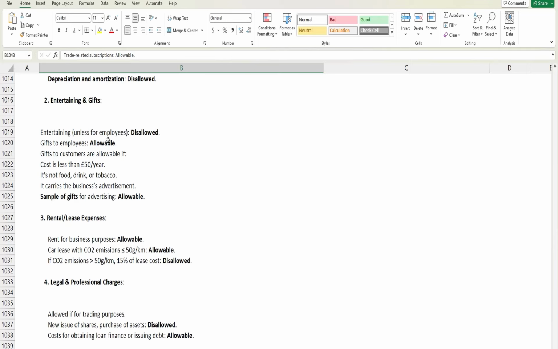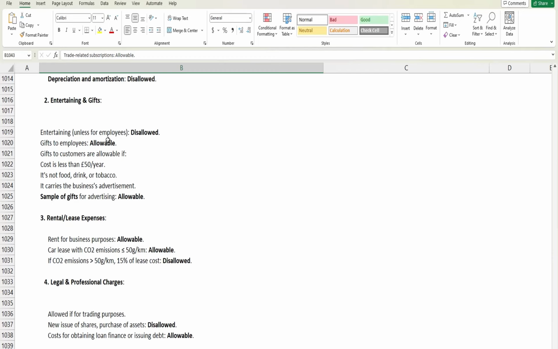Similarly, a gift to an employee is allowable. However, a gift to a customer is only allowable if it costs less than 50 per year per person, and the gift should not be food, tobacco, drink, or a voucher exchangeable for goods and services.